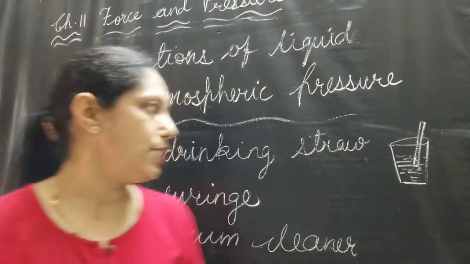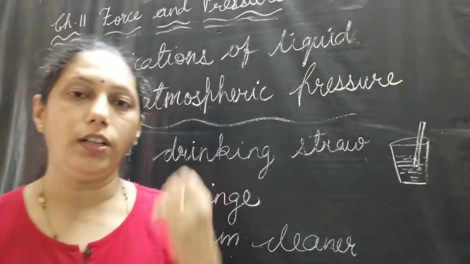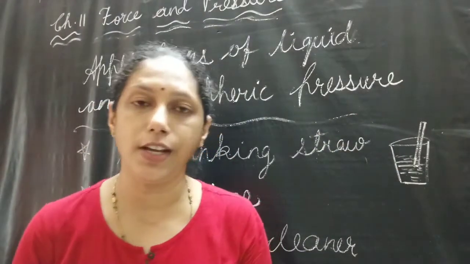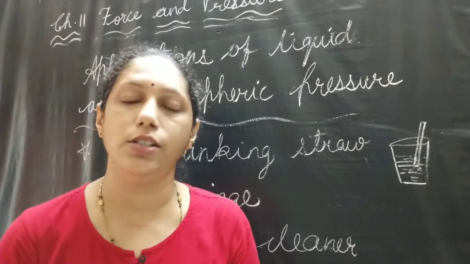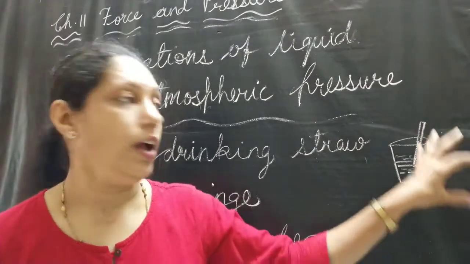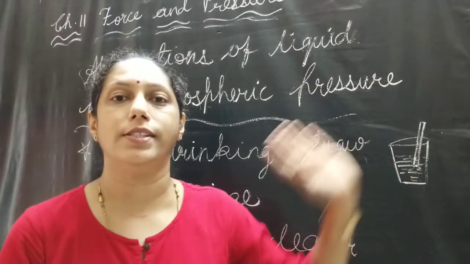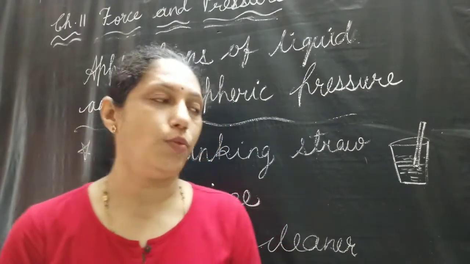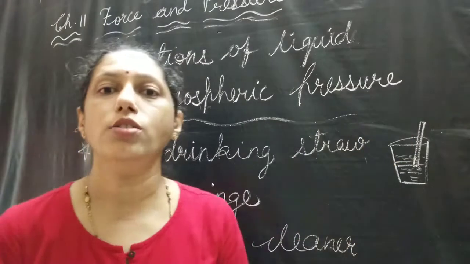The third application is a drinking straw. When you suck the air inside the drinking straw, it reduces the pressure inside the straw, and the outside atmospheric pressure forces the liquid to move inside the straw. That's why we are able to drink the liquid through a straw.